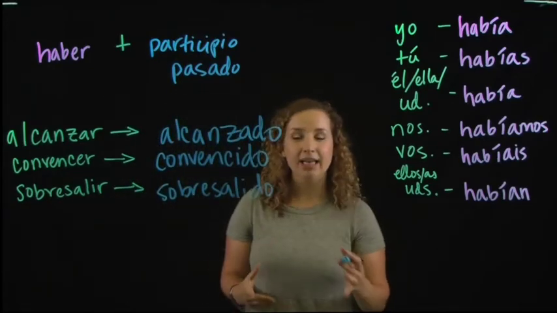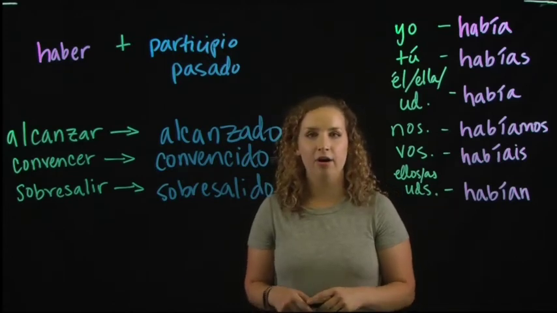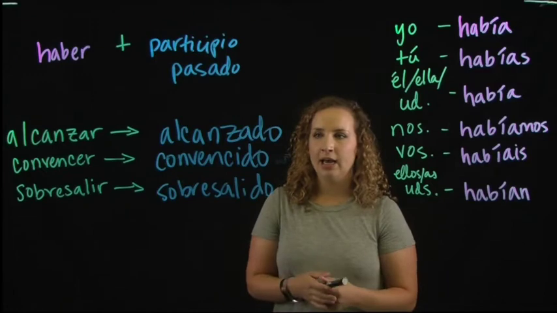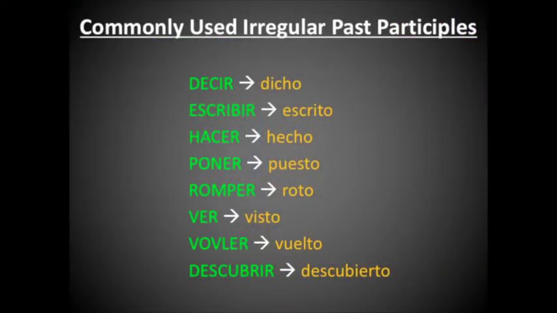Now, there are many irregular forms of the past participle, and a lot of them are actions or verbs that we use frequently in speaking and writing. You can see many of those irregular forms here on the slide. Now that we've seen some of these irregular forms of the past participle, we're going to practice putting together this entire verb phrase. So we'll start with some examples.